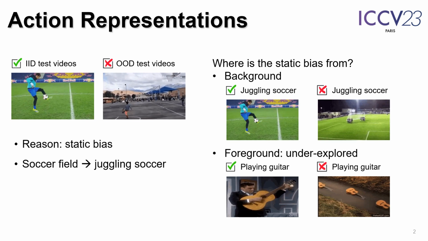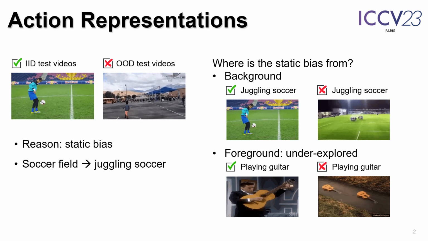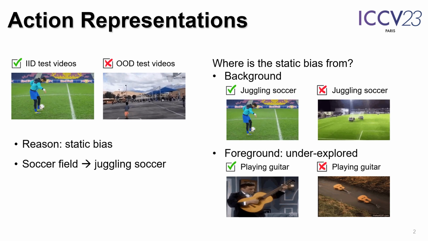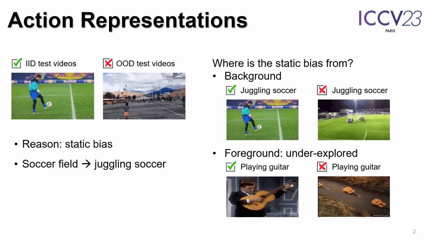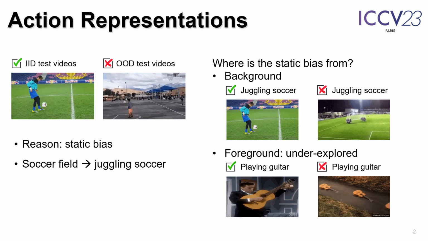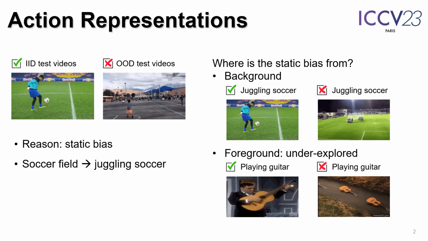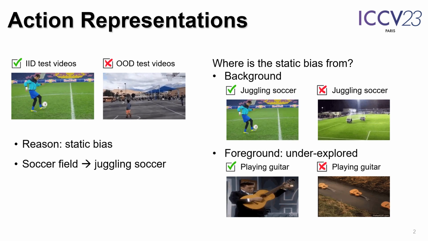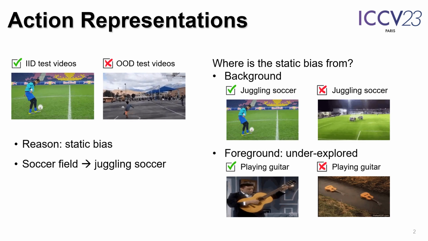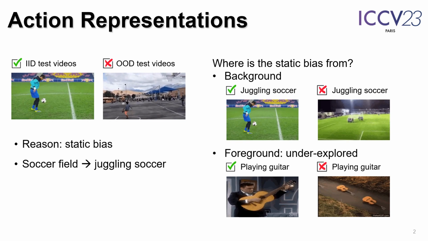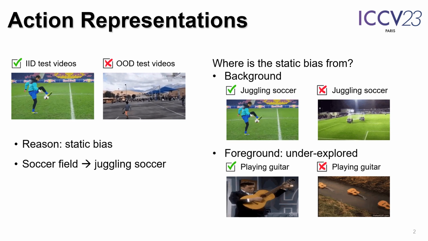It is well known that background bias leads to wrong prediction when a typical background is shown, such as predicting juggling soccer when a soccer field is shown. But foreground static bias has been underexplored. The examples include guitar for guitar playing. Guitars could appear in a video but is not being played. But the models may wrongly predict playing guitar due to the appearance of guitars.